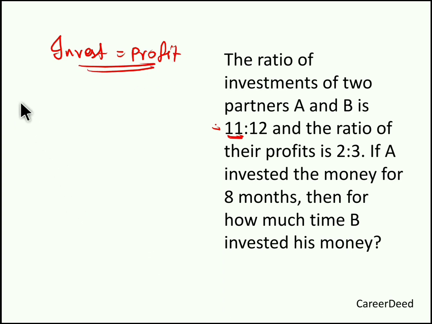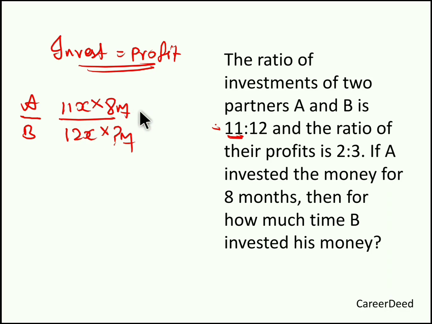Now A and B invested in the ratio 11:12. A invested this money for 8 months. So A invested these 11 parts for 8 months. We have to find for how many months B invested his money.